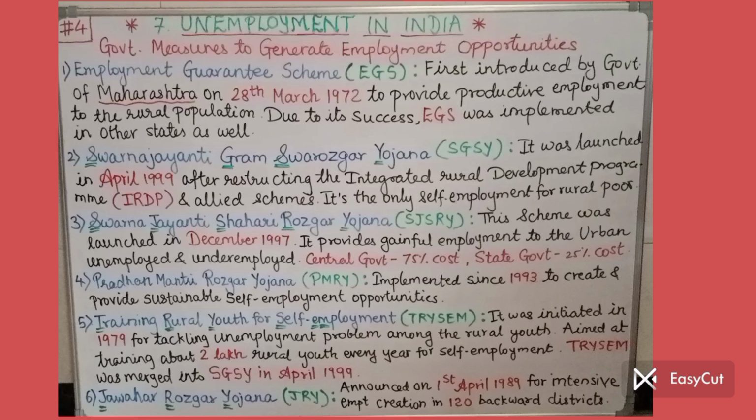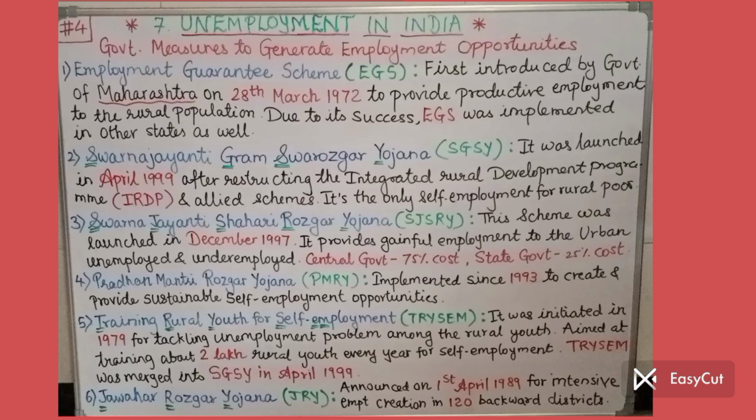I start with government measures to generate employment opportunities. That means whatever schemes the government introduced. Number one, Employment Guarantee Scheme, EGS. It was first introduced by the Government of Maharashtra on 28th March 1972 to provide productive employment to the rural population.